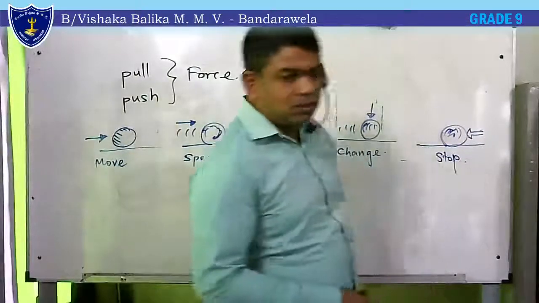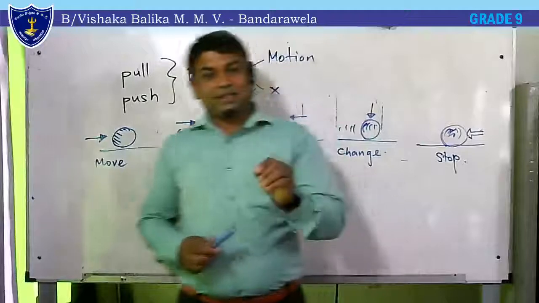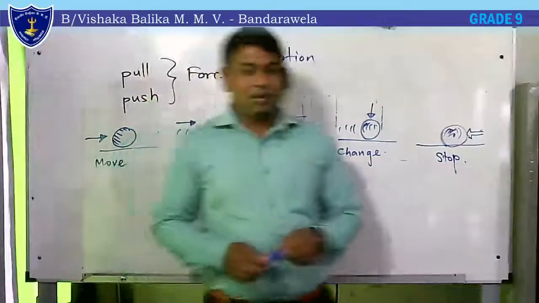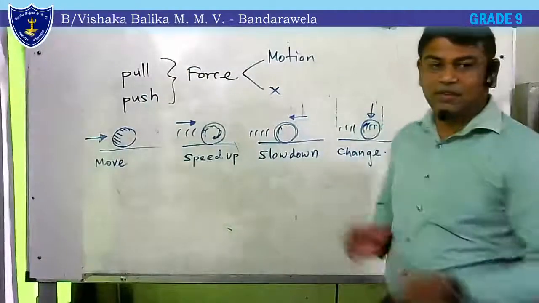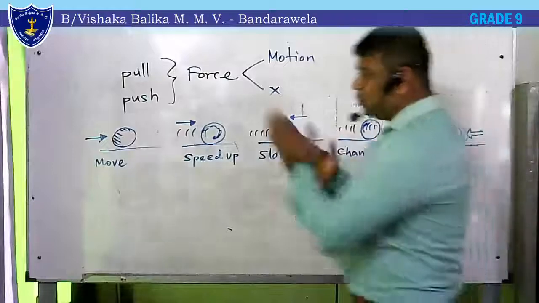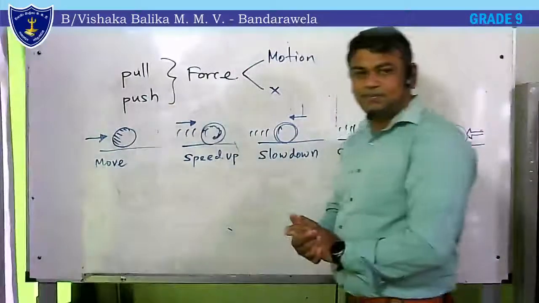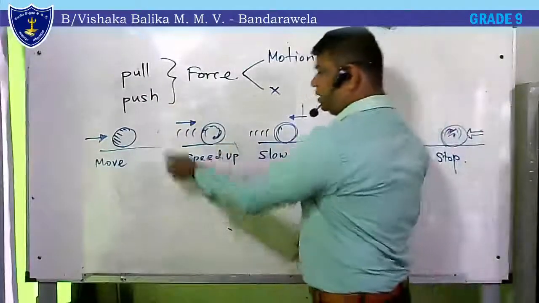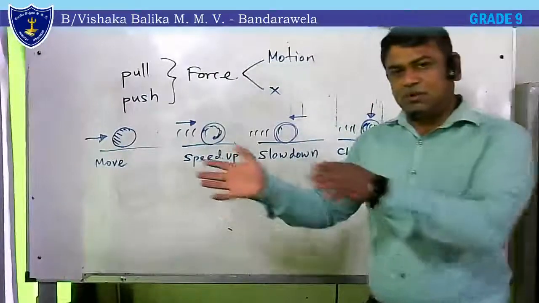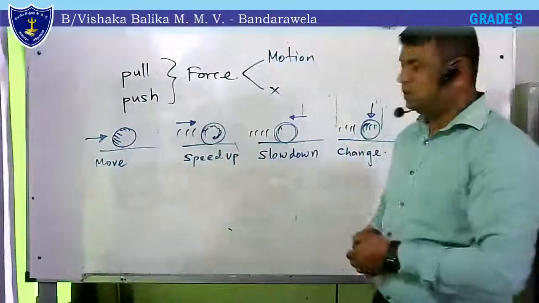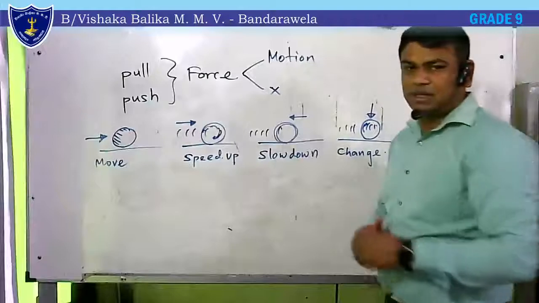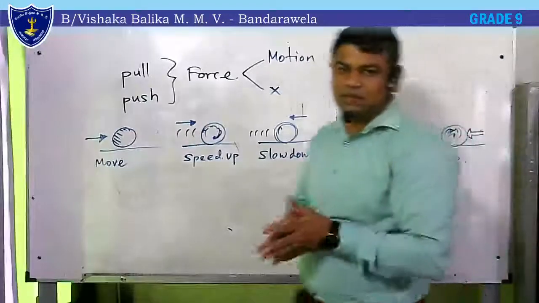We can do 5 things on objects by means of the motion. Look at the 5 things. We can move a rested object. We can speed up a moving object. We can slow down a moving object.